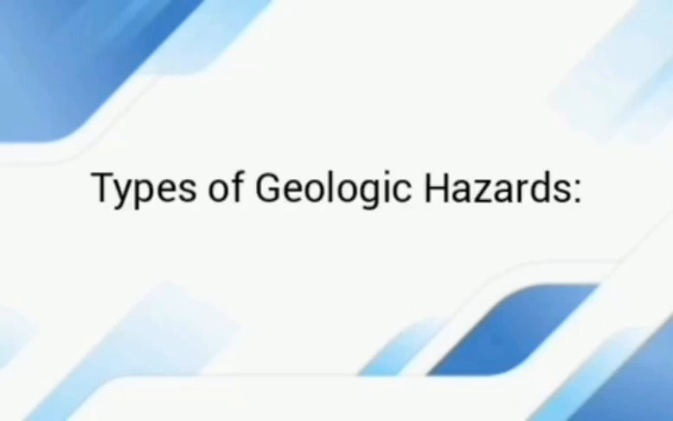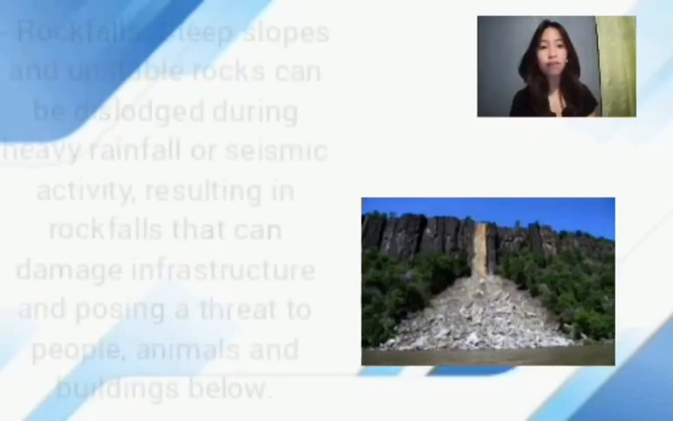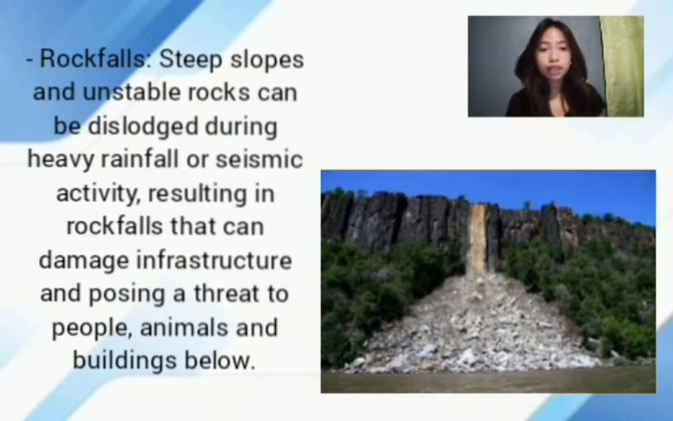Types of geologic hazard. Landslide is the mass movement of rock, soil, and debris down the slope due to gravity. It occurs when the driving forces are greater than the resisting forces. Landslide materials may include soil, debris, rock, and garbage. Rockfalls: steep slopes and unstable rocks can be dislodged during heavy rainfall or seismic activity, resulting in rockfalls that can damage infrastructure and pose a threat to people, animals, and buildings below.